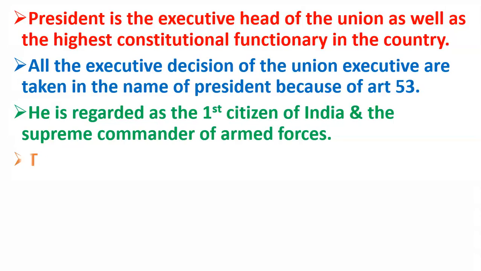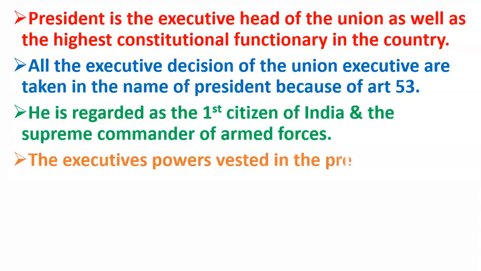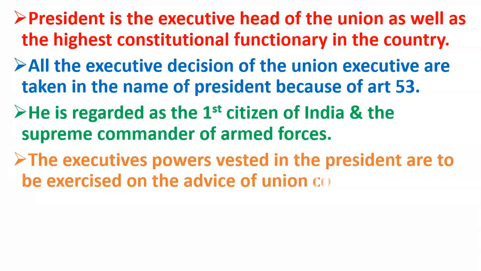Then, friends, the executive powers vested in the President are to be exercised on the advice of the Union Council of Ministers. Now what does it mean? I told you that Article 53 provides all the executive power of the Union to the President.